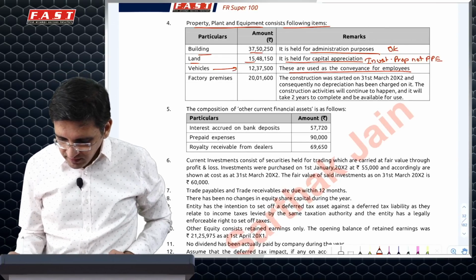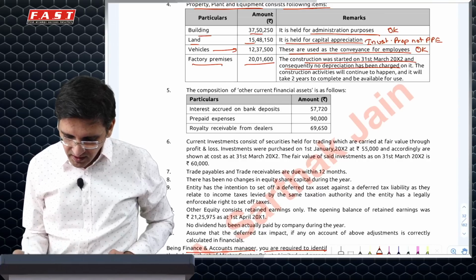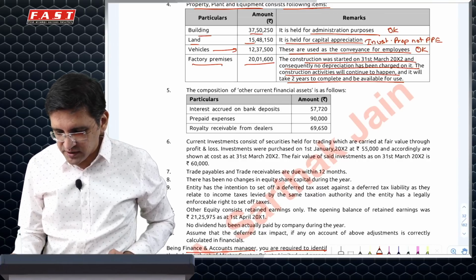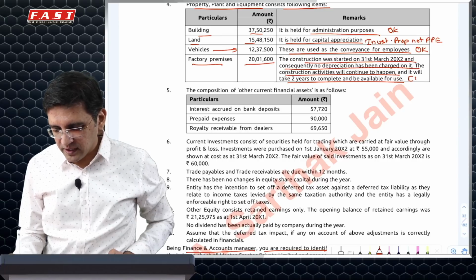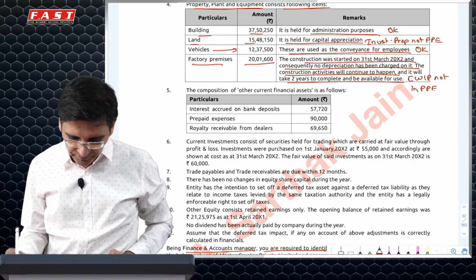Vehicles used for conveyance, it is okay to be treated as PPE. Factory premise construction started, no depreciation charge, it is still under construction, so this will be shown as property under development, as in CWIP, and not in PPE, separately shown.